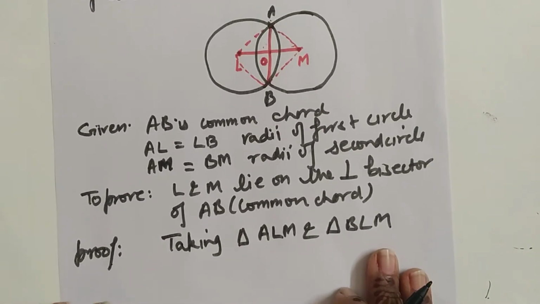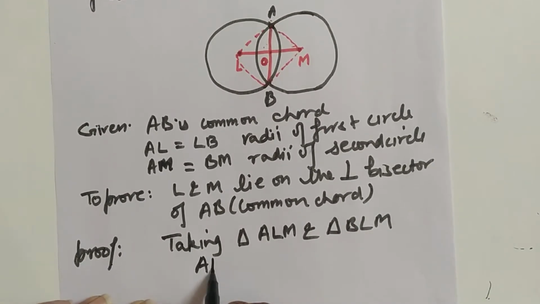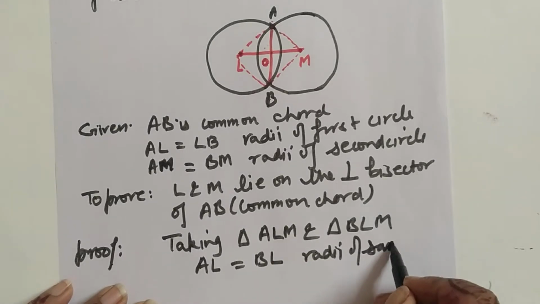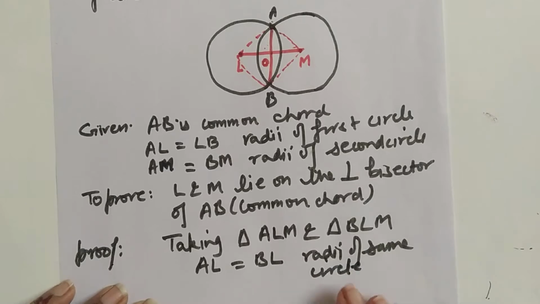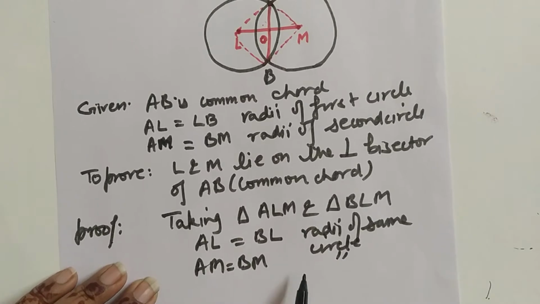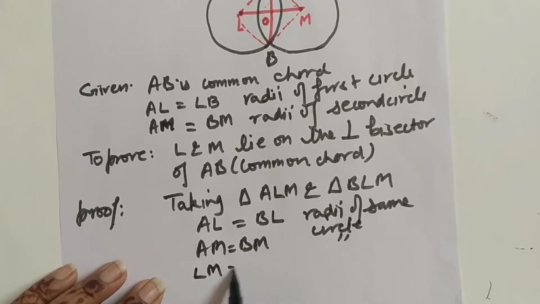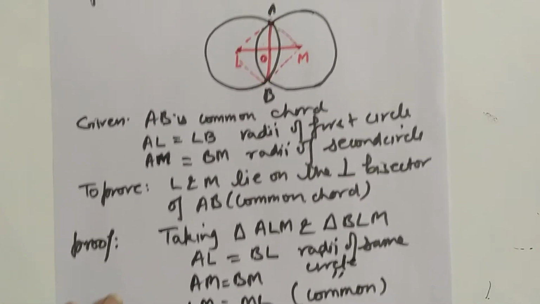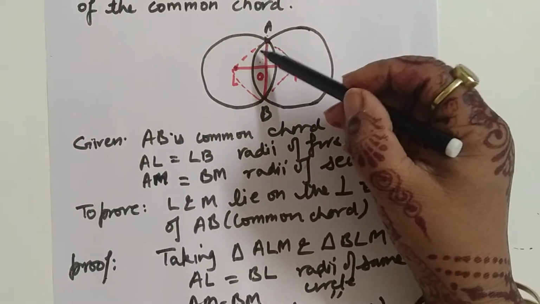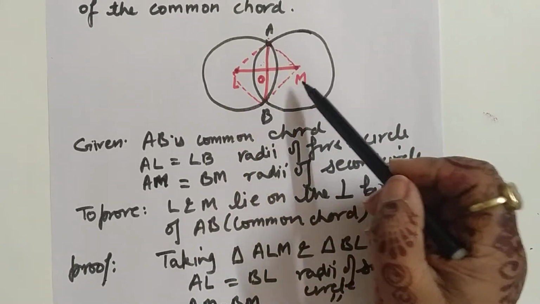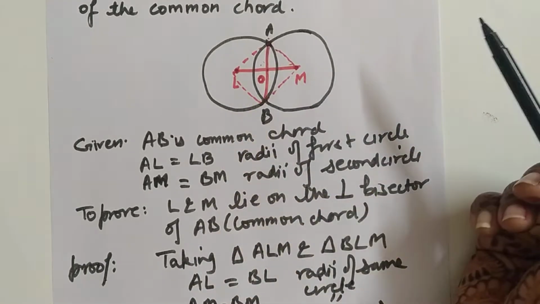What we can see here, AL is equal to BL, radii of the same circle. And AM is equal to BM, same radii of the same circle, and LM is equal to ML, common. We have taken the above triangle and the below triangle, and AL is equal to BL, AM is equal to BM, and of course LM is equal to ML, common.